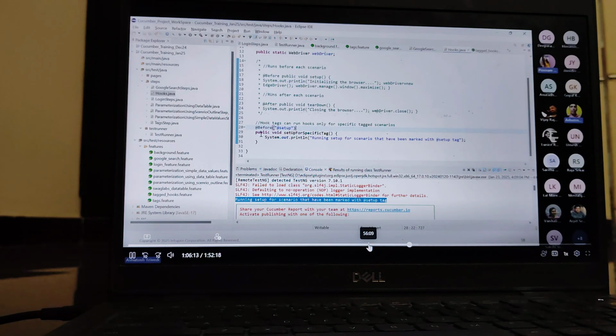But suppose sometimes I'm not interested to execute all, yes, no? So then I want to run this hook only for a specific scenario. Then you can use the tag hook. You can specify a tag, then it means this hook gets executed only for that scenario in the given feature file which you have marked with the @setup tag, whatever tag you have. Right. Yeah, clear. That is it. Clear? Yes, clear.